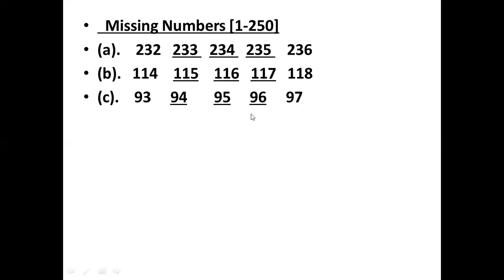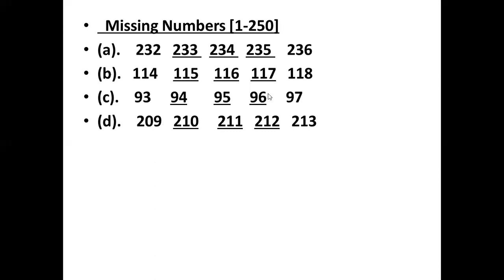93 and 97. Which are the numbers which come in between? 93, 94, 95, 96, 97. So kids, when you will be doing missing numbers, there will be blanks in between, and you will have to fill in the numbers. Let's see the next question.